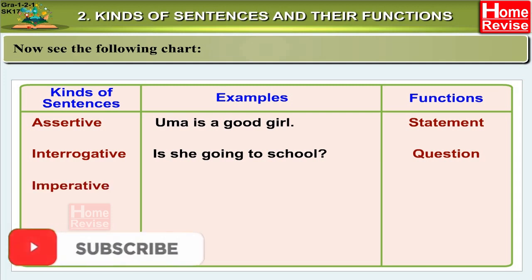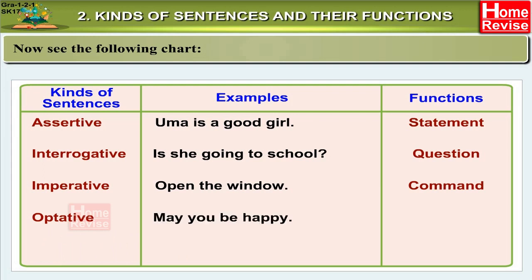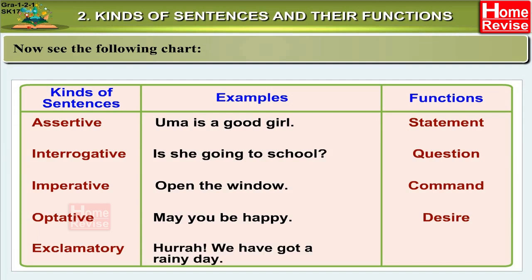Imperative sentence, example, open the window. Its function is a command. Optative sentence, example, may you be happy. Its function is that of a desire. Exclamatory sentence, example, hurrah! We have got a rainy day. Its function is that of an emotion.